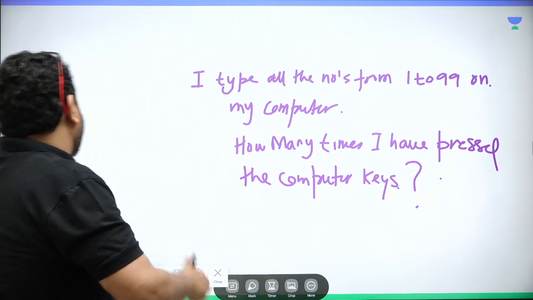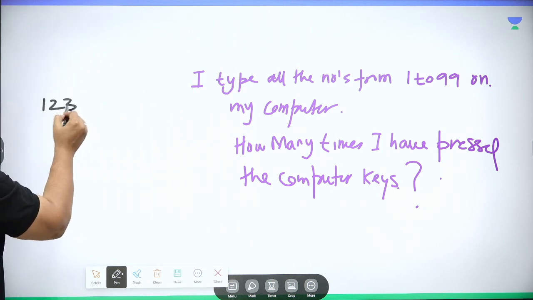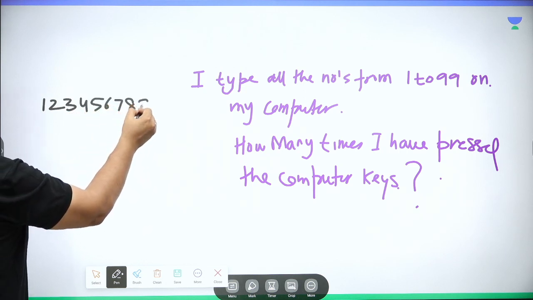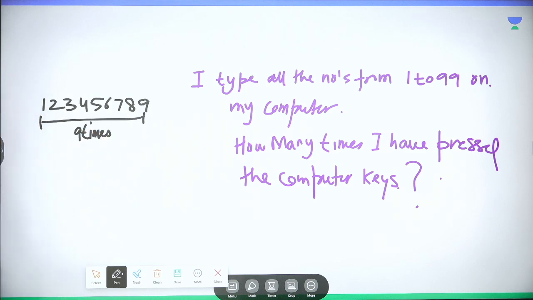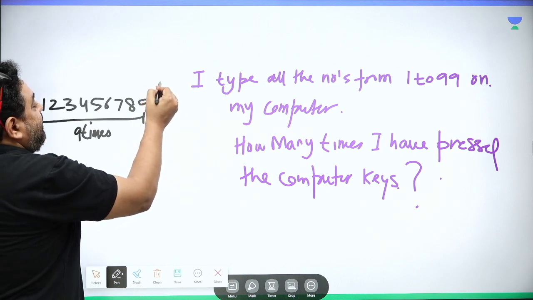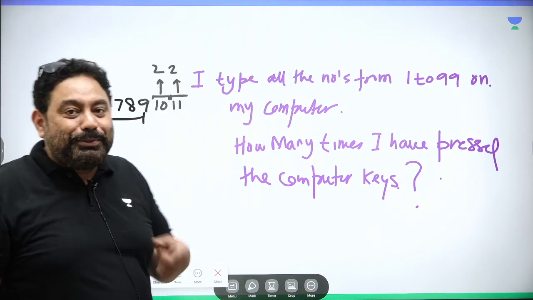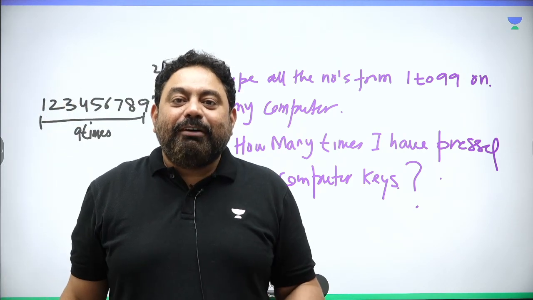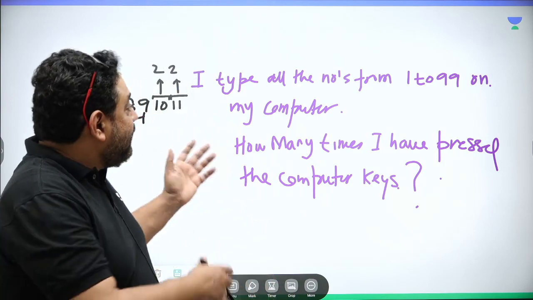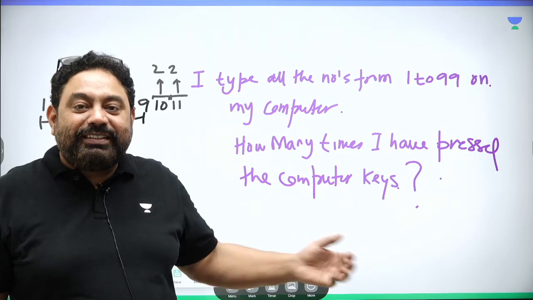So when I type 1, 2, and I'm not pressing commas, isn't it? 1, 2, 3, 4, 5, 6, 7, 8, 9. So how many times have I pressed the key? 9 times. But as soon as 10 comes, I have pressed the key 2 times. 11, 2 times. So this is something that you should be aware of, that as 2-digit numbers come, you are pressing the key 2 times. That is what they want to see in you, right? That is why these questions are framed. Now tell me, where is maths in this?